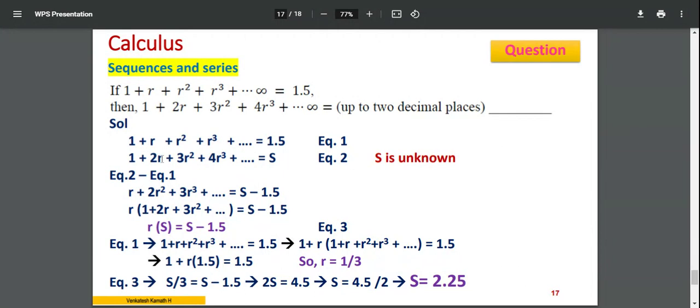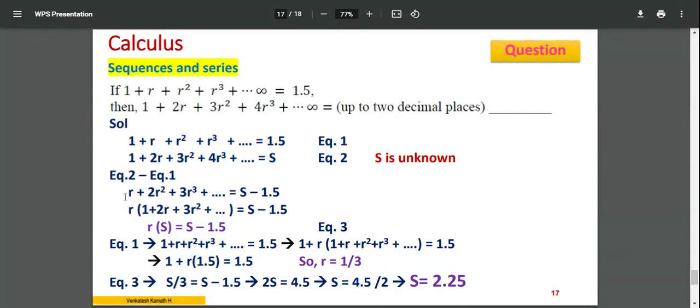If you look at equation 2 and equation 1, there is a relationship. They are very similar: r square, r cube. That means you can subtract. Higher value I'll take first, then lower value. That is equation 2 minus equation 1. So that's the similarity I have observed: r and 2r, r square and 3r square, r cube and 4r cube, like that.